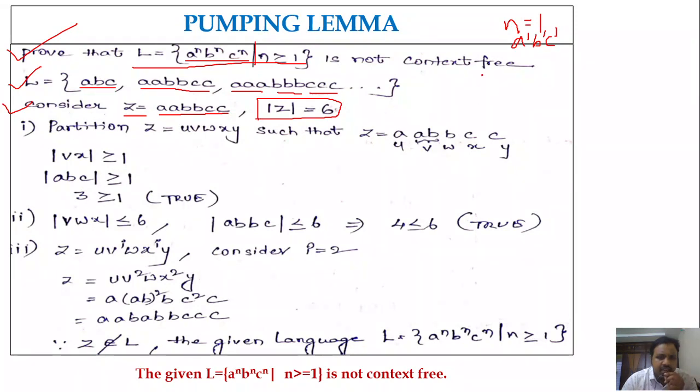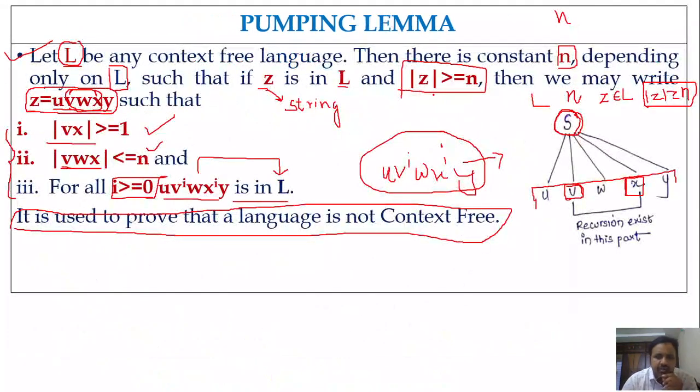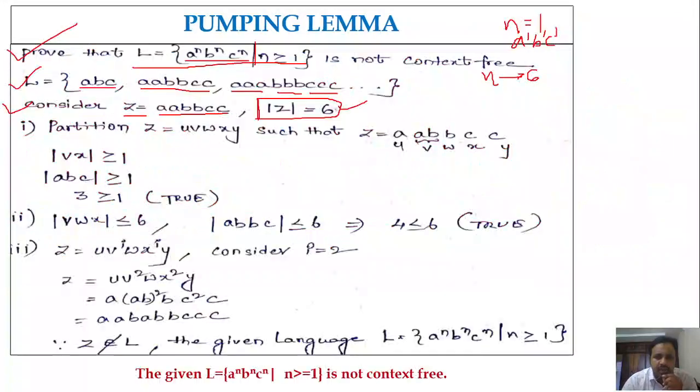So in the statement we discussed that n is some constant. We can assume that n is some length of the string here, right? So mod z is nothing but 6. The length of the string is 6. And here if you observe, mod z is greater than or equal to n. Then next one: partition z into u, v, w, x, y.